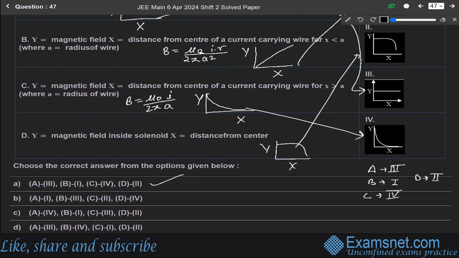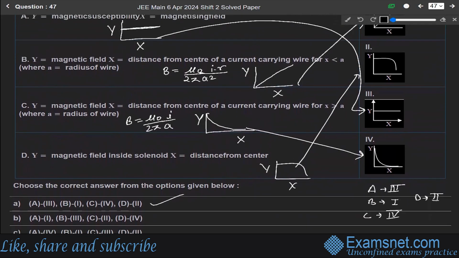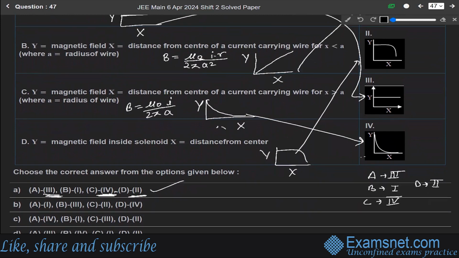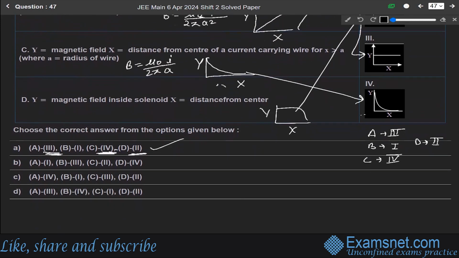X is greater than a, and D matches with second, and C is like this, so C matches with fourth. A matches with third, and B matches with first. So option A is the correct answer.